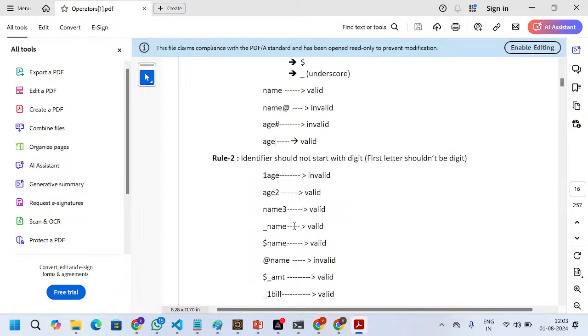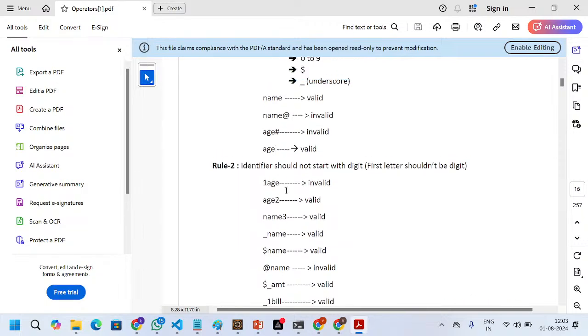Second rule: an identifier should not start with a digit. Digit meaning it should not start with a number. If I write like this, this is invalid. You can write some words first, and then after that you can write the number, that is valid. This combination is valid, this combination is also valid. Underscore, you can use wherever there is a space between two words.